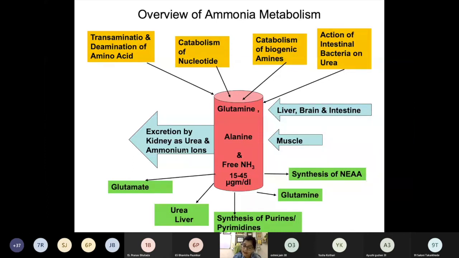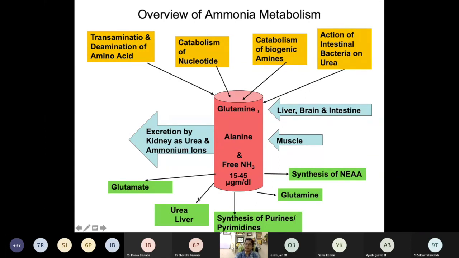It is useful in the synthesis of glutamate, like glutamate से glutamine बनाने के लिए. It is useful for the synthesis of purine and pyrimidine, that is nucleotides, and in the synthesis of urea. And glutamate can be synthesized by fixing ammonia onto alpha-ketoglutarate. So you can see the importance of ammonia.